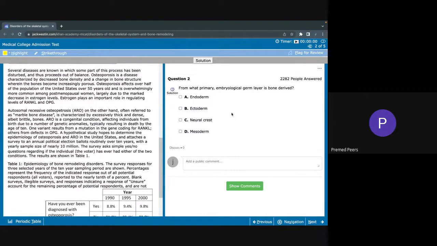So there's essentially general trends to the type of tissue that each germ layer will form. There are exceptions, but it's good to know that the endo, meso, and ectoderm essentially are the insidemost germ layer, the middle germ layer, and the outer germ layer. The neural crest is not a germ layer, so we can instantly rule that one out.